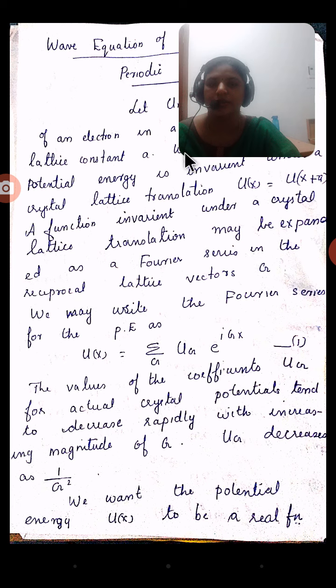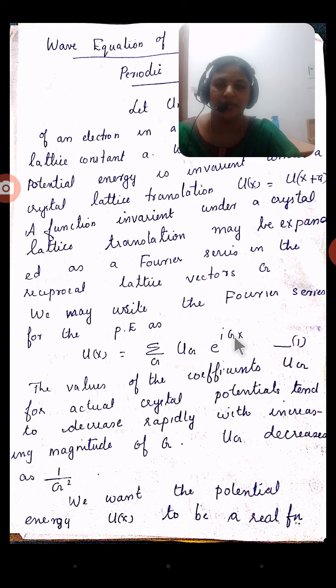So we can expand the potential energy in terms of a Fourier series: u of x equals the summation over g of Ug e raised to i gx.